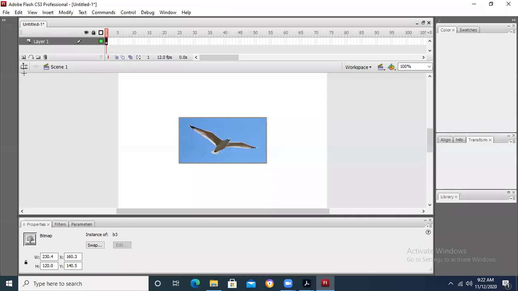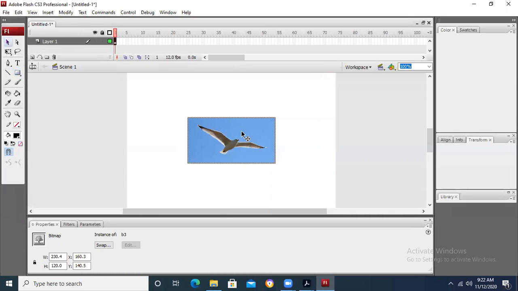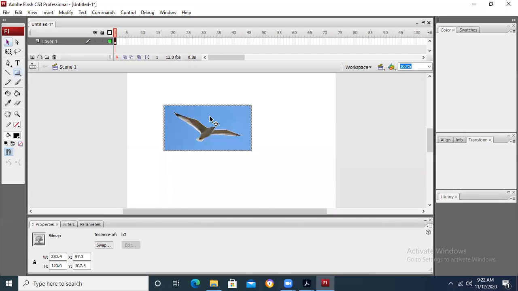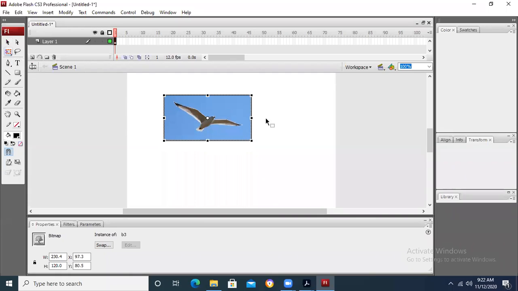because we need to have a computer system in front of us to apply such a thing. We will select the image, click on the free transform tool, then the free transform tool will appear on the image, then we can rotate it, we can resize it. So basically this type of question is a stepwise question.